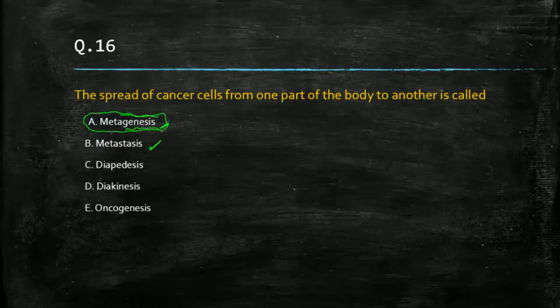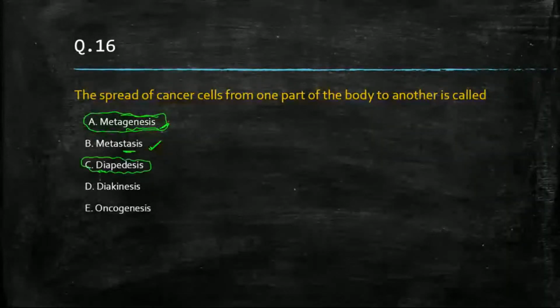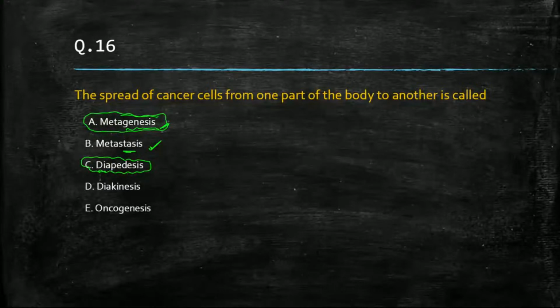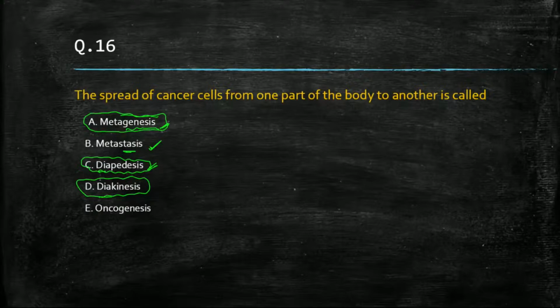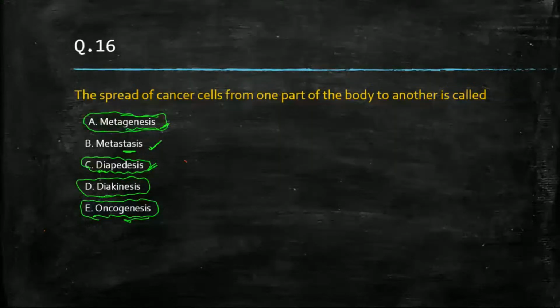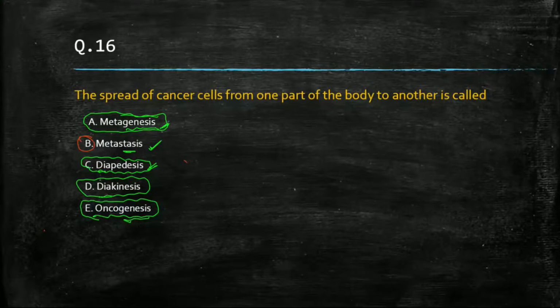Now, diapedesis is when WBCs, with irregular shape, move to the infected area to carry out phagocytosis. Diakinesis, you might have studied in the cell division chapter. Oncogenesis means production of oncogenes, oncogene synthesis. So what will be the correct answer? The correct answer will be metastasis. This means migration. It achieves malignancy. So metastasis should be the correct answer here.